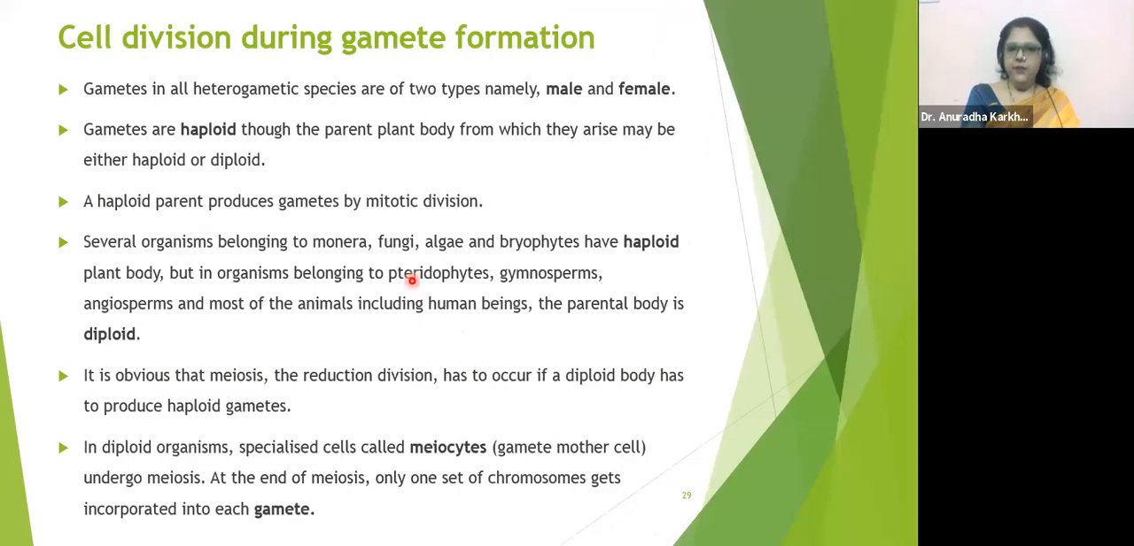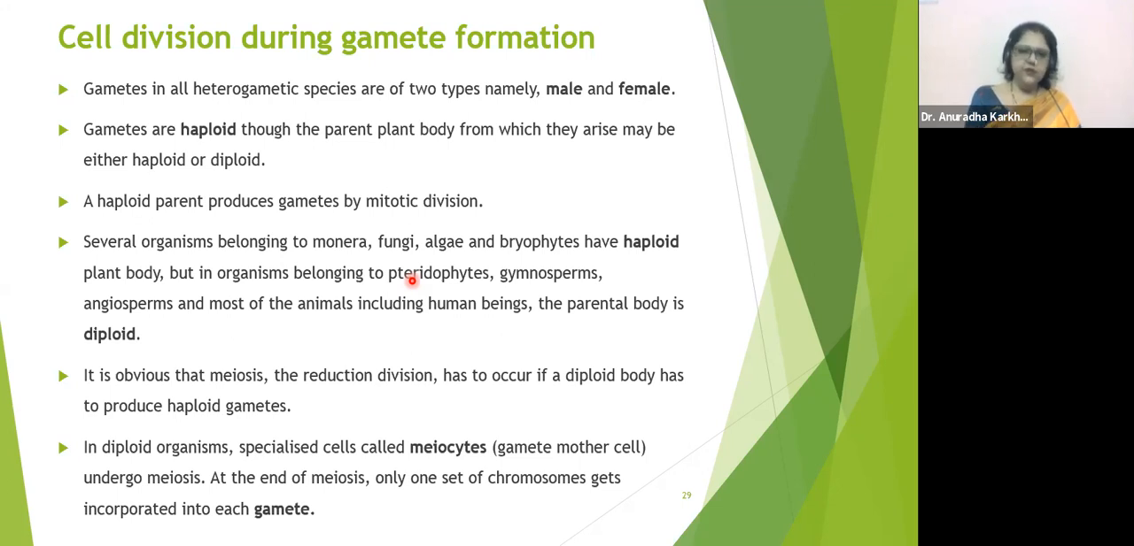Well, cell division during gamete formation. Gametes in all heterogametic species are of two types, male gametes and female gametes. Now the easy part has started. Gametes are haploid, though the parental plant body from which they arise may be either haploid or diploid. So if they are haploid parents, gametes will be formed by mitosis. If they are diploid parents, gametes will be formed by meiosis.